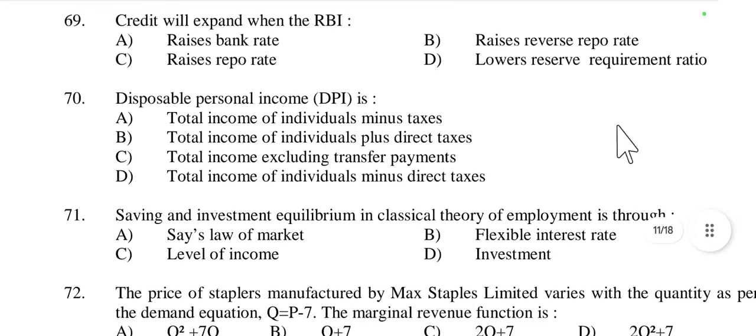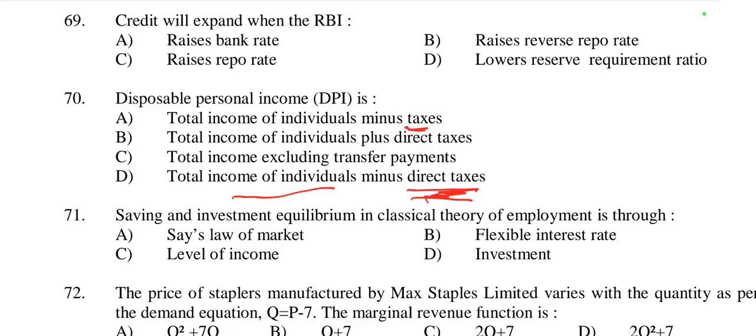Then question number 70. Disposable personal income means total income of individual minus tax, or total income of individual plus direct tax, or total income excluding transfer payment, or total income of individual minus direct tax. Yes, total income of individual minus taxes. Minus tax means direct tax only, not all types of taxes.